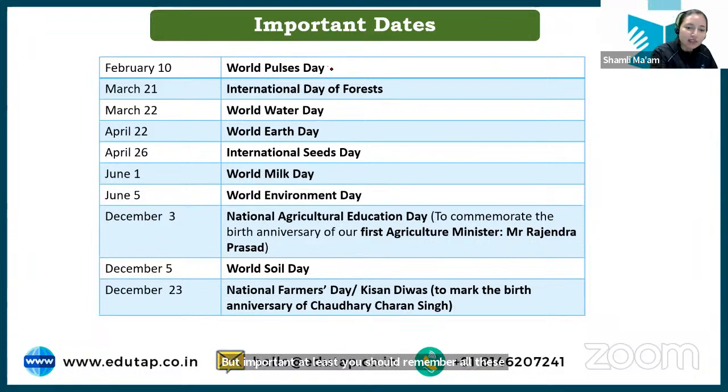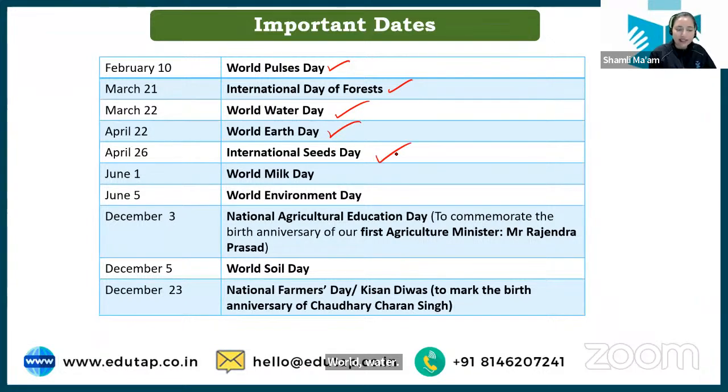First we have 10th February, World Pulses Day. We celebrate it as World Pulses Day. Then we have 21st March, International Day of Forests. Then 22nd March, World Water Day. 22nd April, World Earth Day. 26th April, International Seed Day. Then World Milk Day on 1st June.